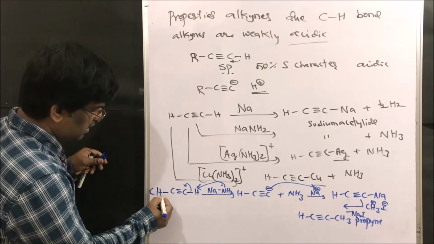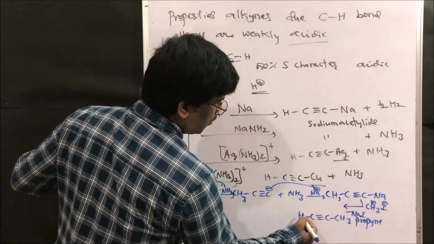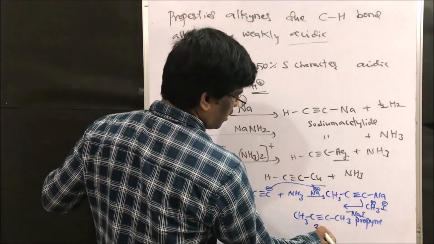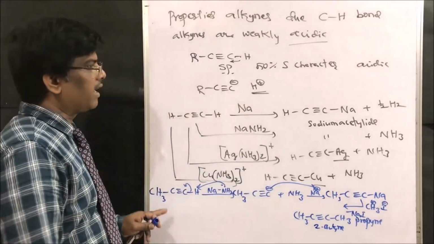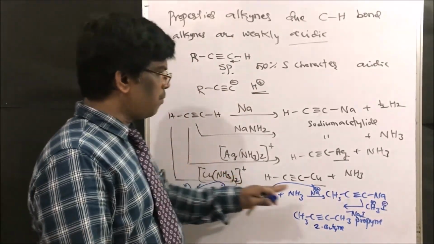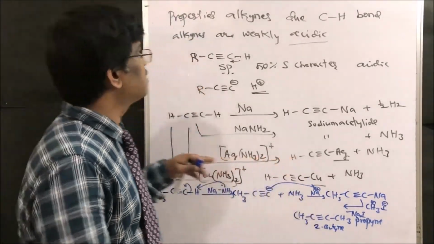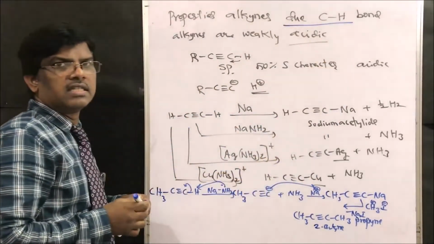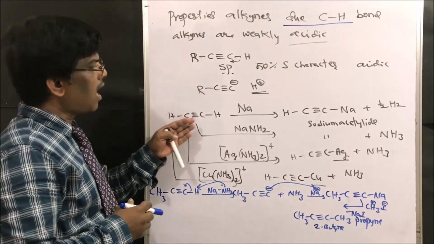So if CH3 is here, we are going to get 2-butyne. Like that you can prepare any number of chain elongation compounds using this metallation, due to the acidic nature of this C–H bond. This is how alkynes form salts with metal amides. Next.